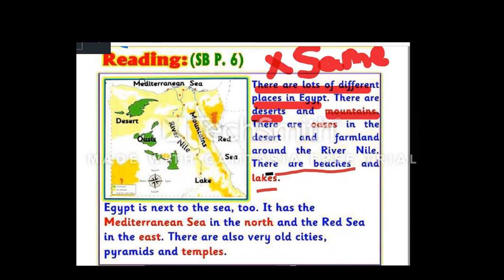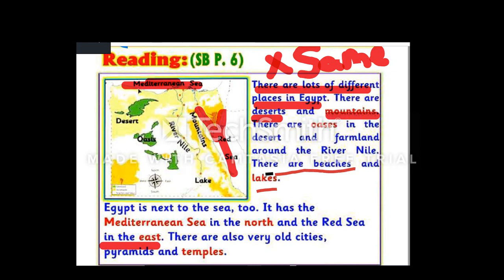As you can see in this map, Egypt is next to the sea, next to the Mediterranean Sea and next to the Red Sea. We have the Mediterranean Sea in the north, and in the east we can find the Red Sea. There are also very old cities, pyramids and temples in Egypt.